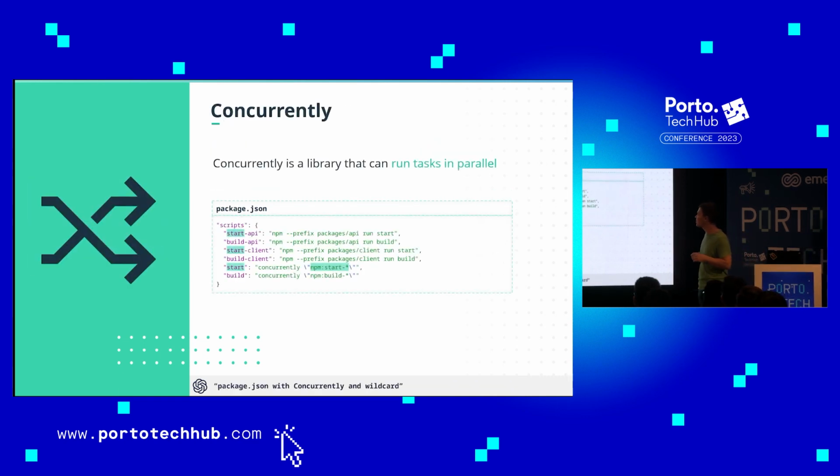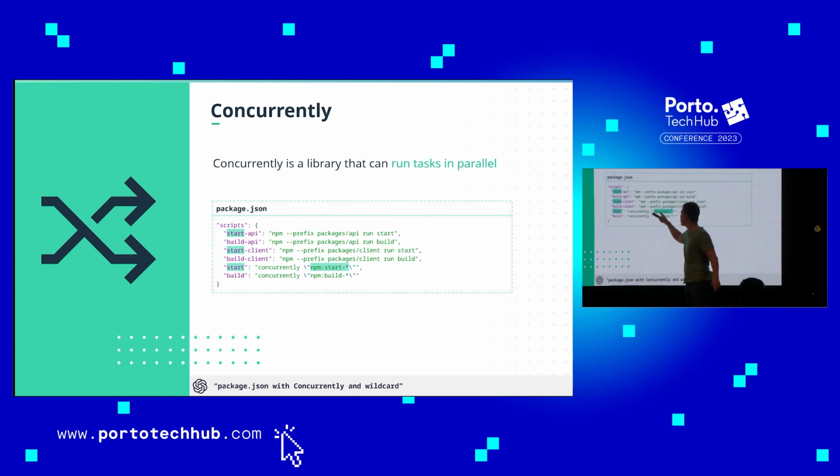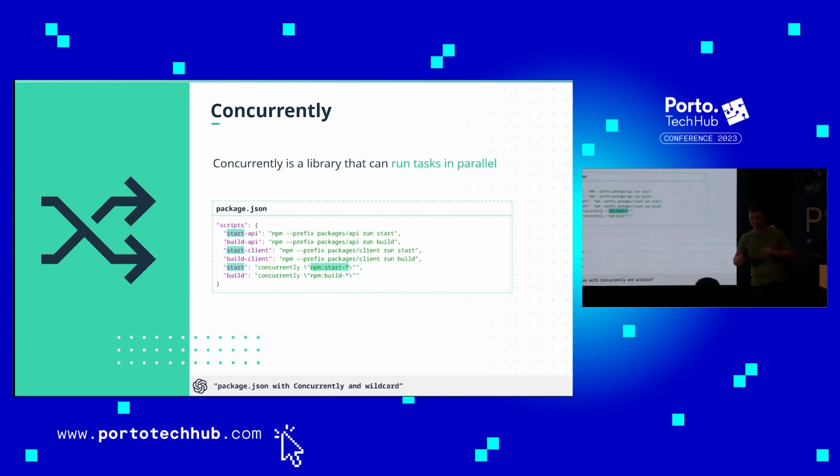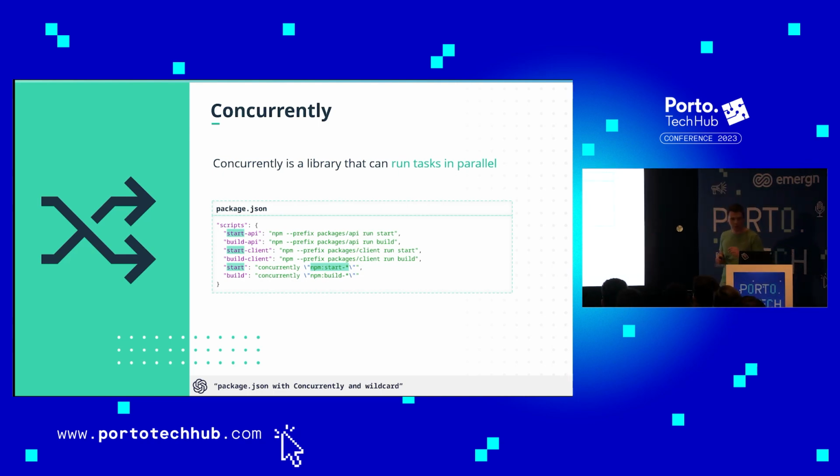Another interesting thing in package.json, we can use concurrently. This is a very nice tool which can start everything with a single command by a specific pattern. That means when you type npm start, it will start the API and the client, and more: service A, service B, and service C. It will start them all together. Alright, we may have some memory issues if we had 100 services, but still this is a good idea and a good way to do things.